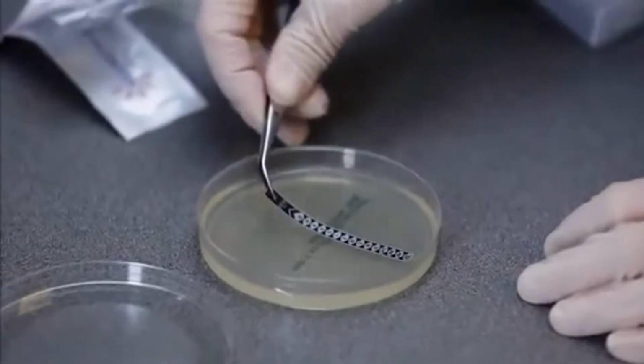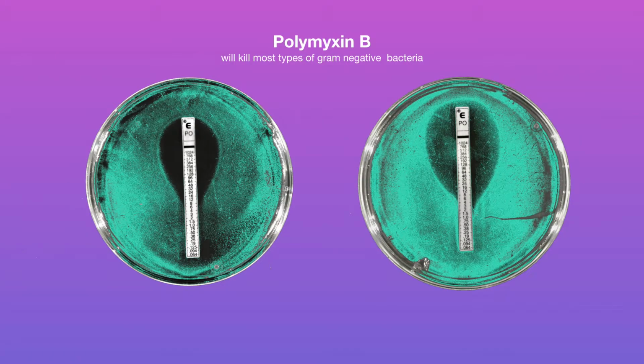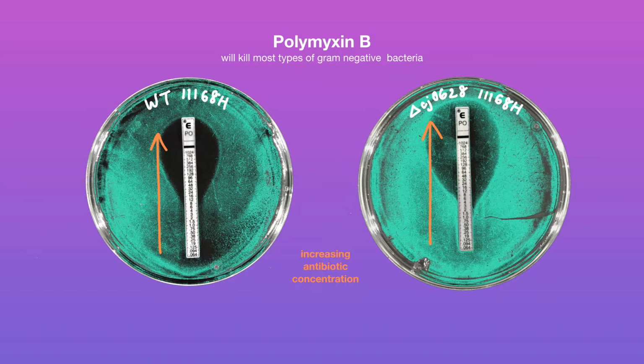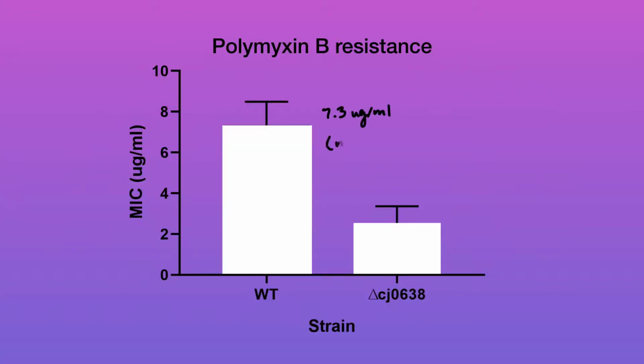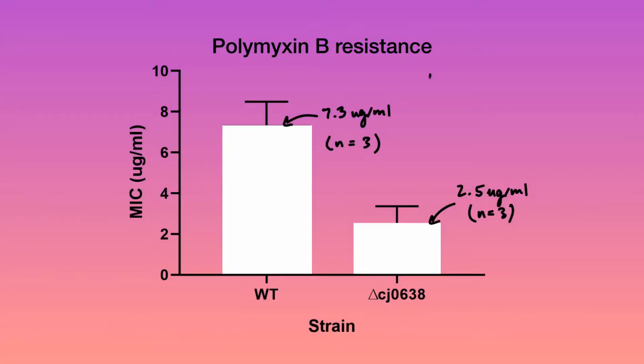increasing motility. Antibiotic resistance. Resistance of C. jejuni to polymyxin B was quantified in terms of minimum inhibitory concentration via the E-test method. We found that, like for the motility results, the wild-type strain was more resistant to polymyxin B than the mutant, inferring that CapA has some role in antibiotic resistance.